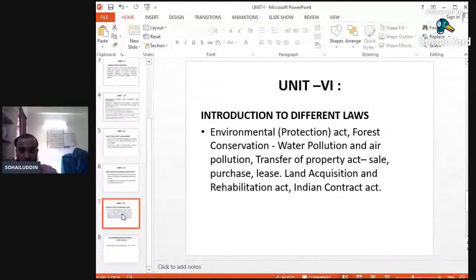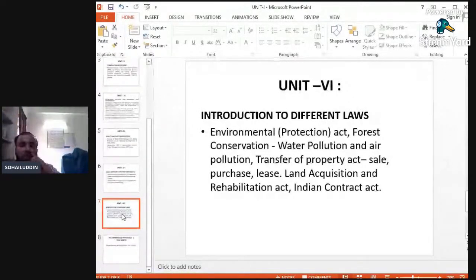Once we are constructing a project, we cannot harm the trees, the animals, or natural phenomena. So we have to maintain all this. What are the different laws related with construction? We will study the Environmental Protection Acts in this, because construction related activities are there.